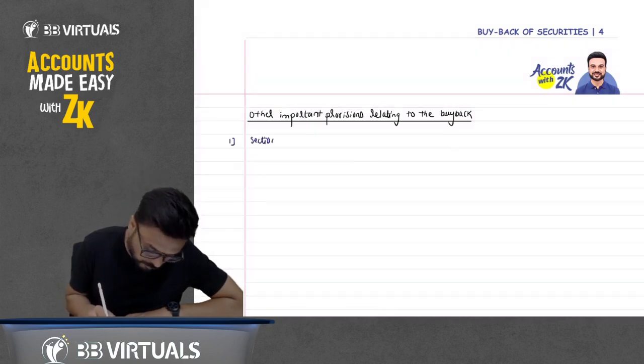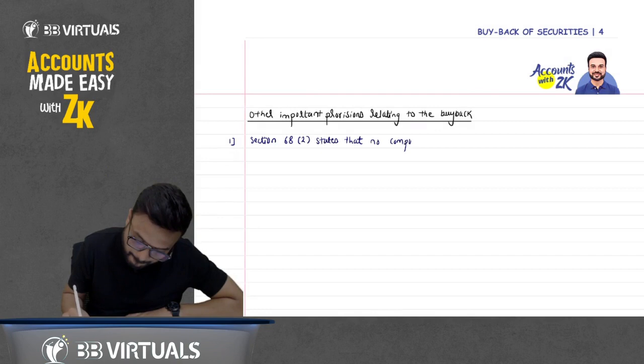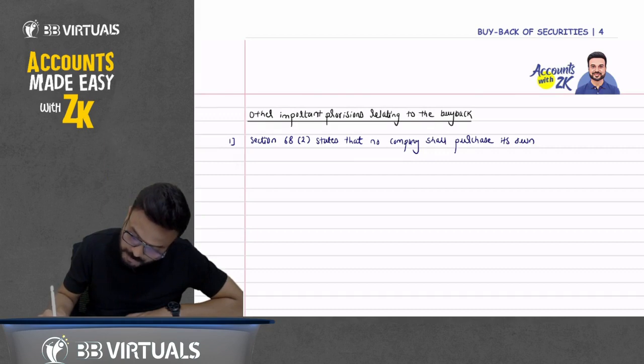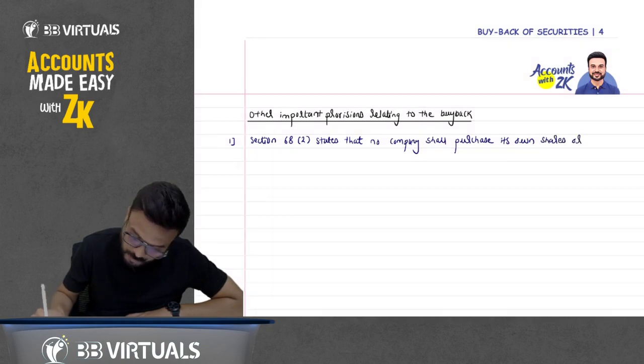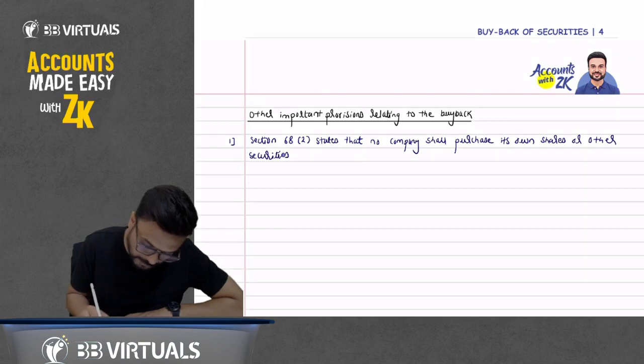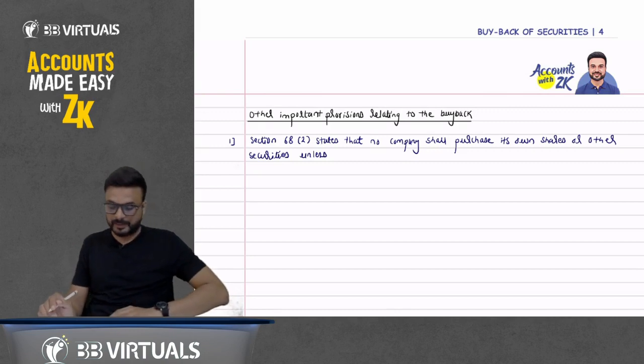Section 68 subsection 2 states that no company shall purchase its own shares or other securities unless... one by one.